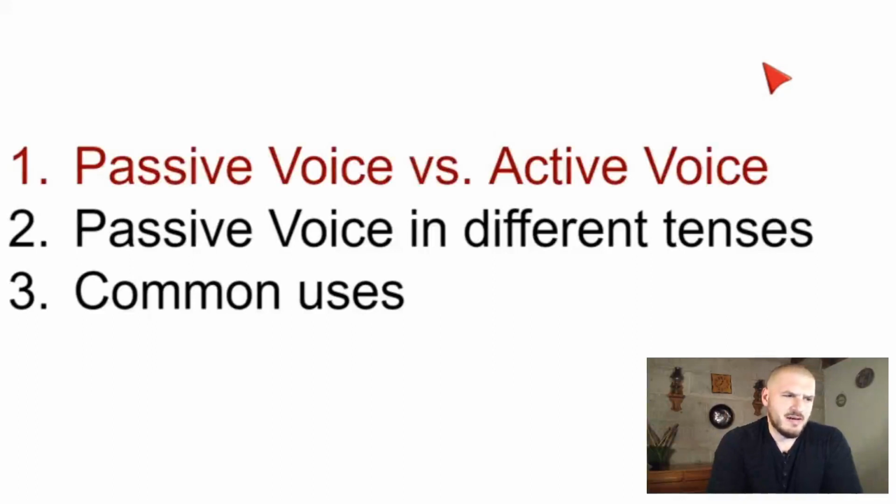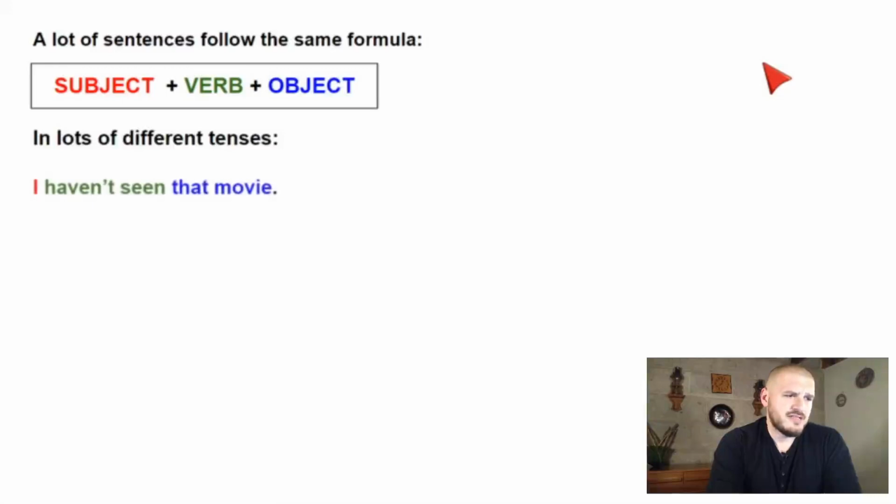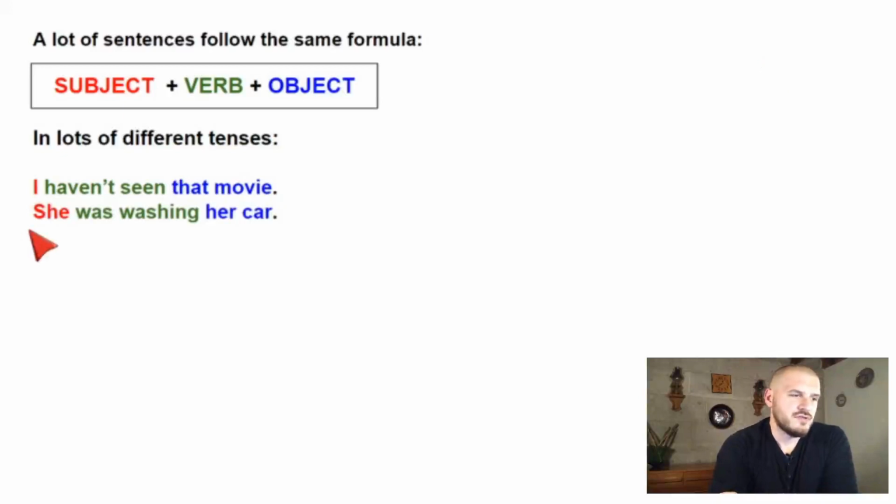What is the passive voice? What do I mean? So a lot of sentences follow the same formula. We have seen this many times, in many different tenses. For example, I haven't seen that movie. Subject, verb, object. She was washing her car. Subject, verb, object. They bought fish and chips.